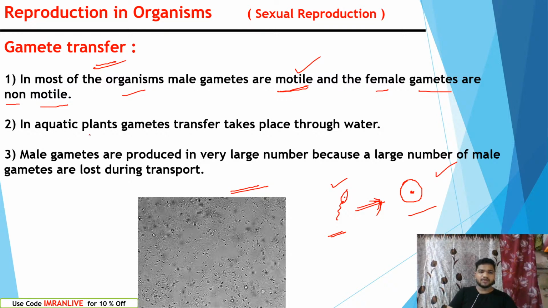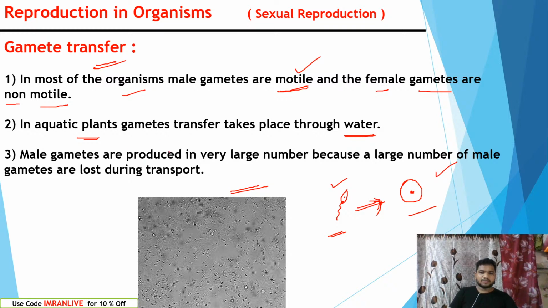Right? In aquatic plants, gamete transfer takes place through water. Aquatic plants which are growing in water release gametes into water. The gametes can be spores, gametes can be sperm, gametes can be various kinds of gametes. Reproductive cells are present in various kinds of organisms.